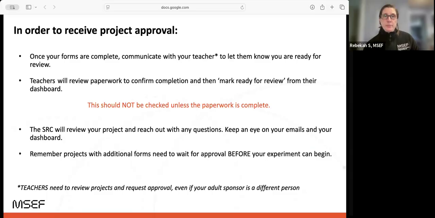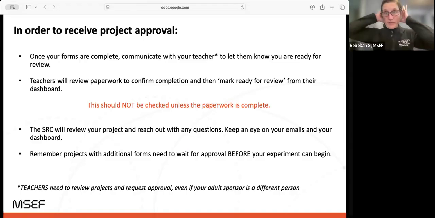So in order to receive project approval, once you're all uploaded, communicate with your teacher, not your adult sponsor if they're different. Communicate with your teacher and let them know you're ready for review. Teachers will review the paperwork, confirm completion, and then click that Mark Ready button. Though that button should not be checked unless the paperwork is complete. It makes the process longer for everyone if we have to have a lot of back and forth for incomplete paperwork. The SRC will review the project, will reach out with questions, so keep an eye on your emails and on your dashboard. Projects that have additional forms do need to wait for approval before your experiment can begin.